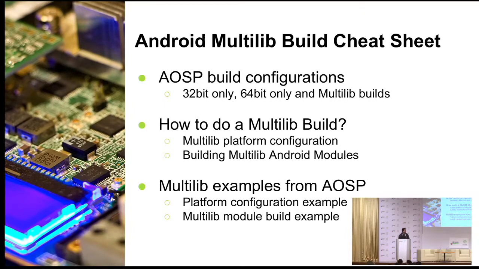I might not be touching all the build configurations and what variables we need. I'll mostly be touching only the multi-lib configurations or the configurations which we need for 64-bit builds or 32-bit builds, that we will see in the next slides.